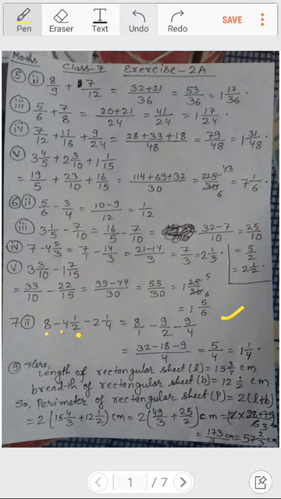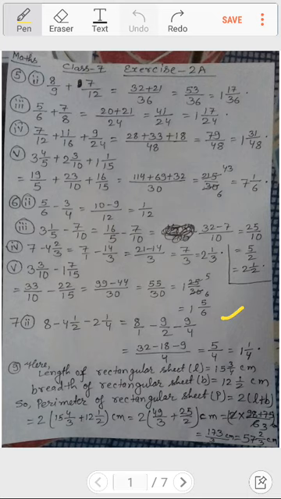So now what we are doing, we will take the LCM of 1, 2 and 4, that is 4. As you can see I had written it down. Okay, so over here this is taking the LCM of 1, 2 and 4, it becomes 4.